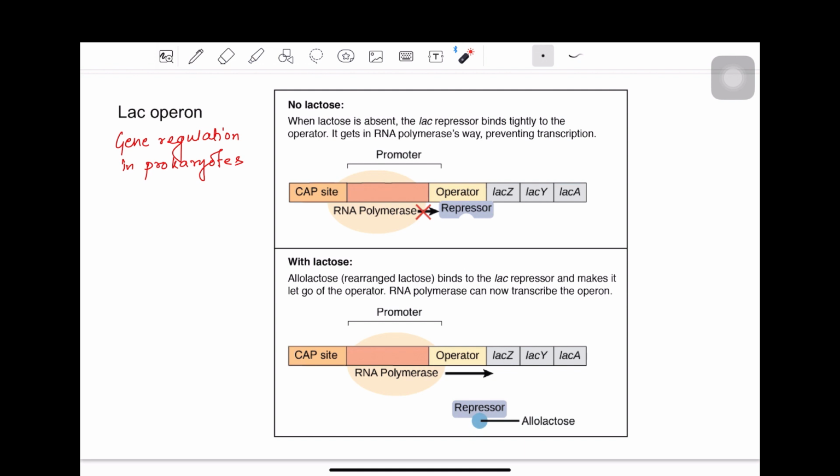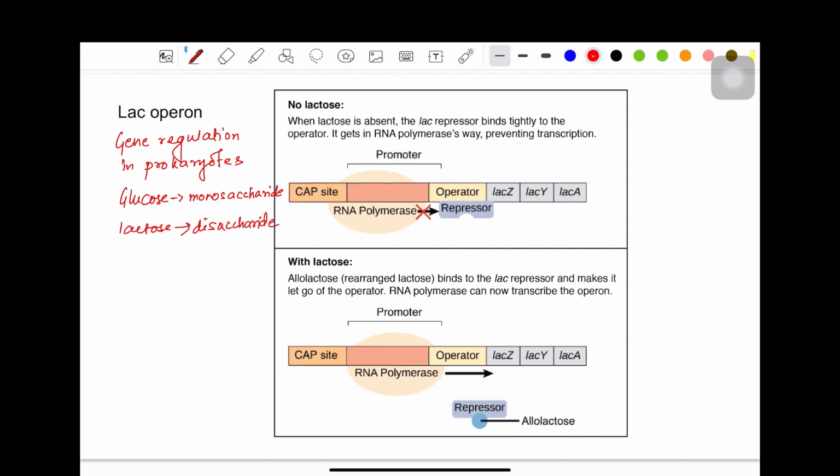Now the point is that we know that bacteria usually readily utilizes glucose for metabolism because glucose is a monosaccharide, whereas lactose is a disaccharide.